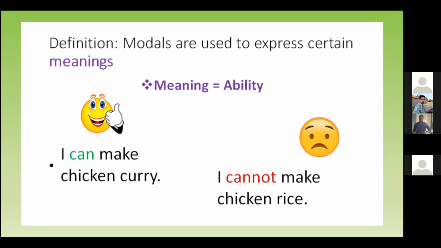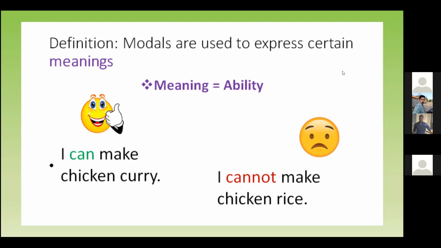Right. So here, the meaning is to show ability, you're able to do something. So, I can make chicken curry. Right. So Silambu, where is the verb in this sentence? Can is the modal verb. Make. Very good.